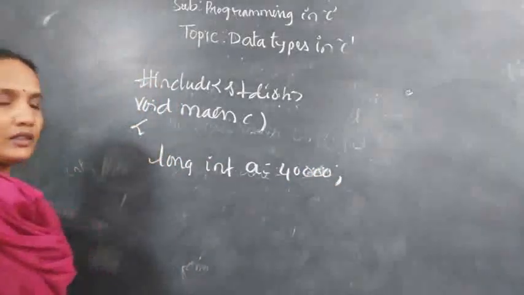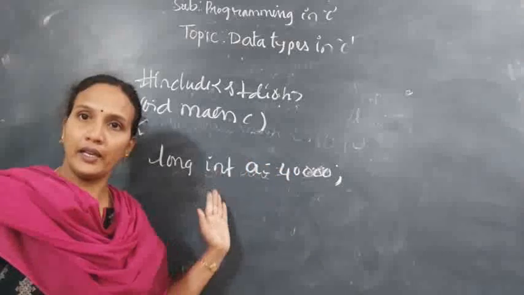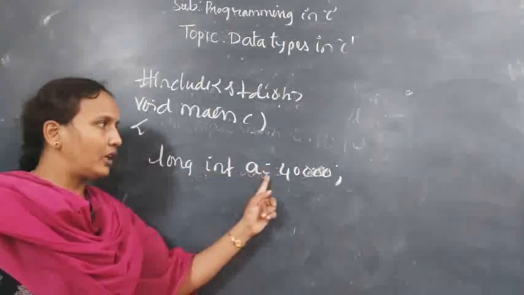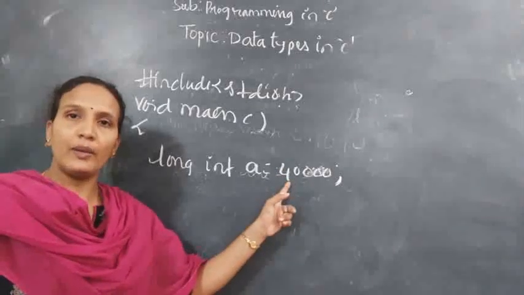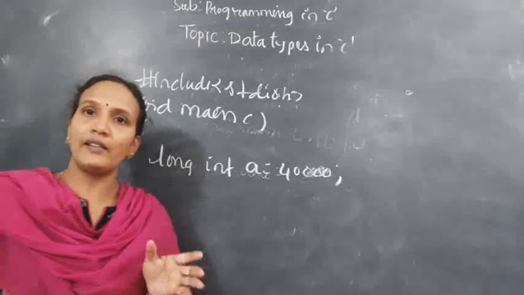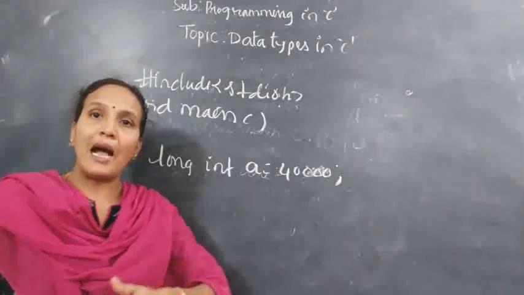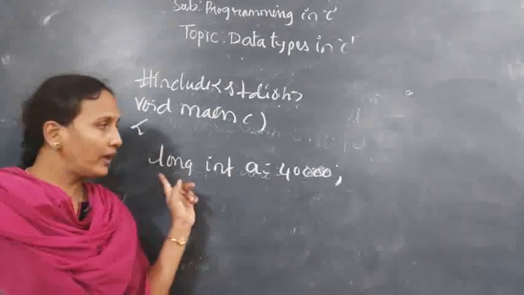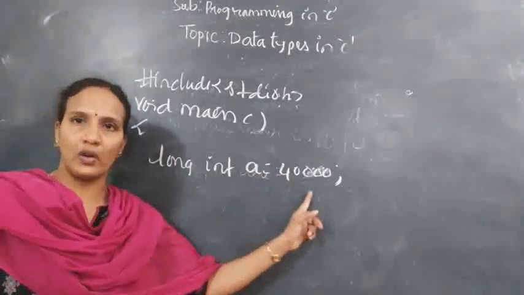This is a value, and in the same line I am declaring and initializing: long int a equals 40,000. It is valid. Why? Because here I am not giving only int, I am giving long int. The int range is up to 32,000 only. Above 32,000, if you want to store, then we go to long int. Okay, long int a equals 40,000.